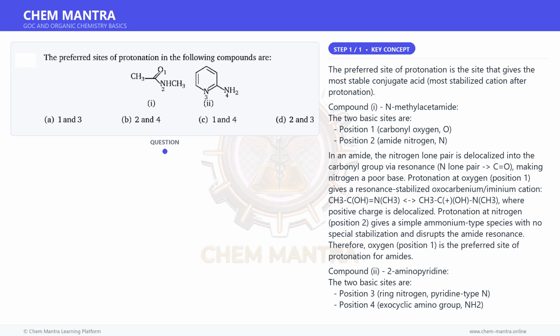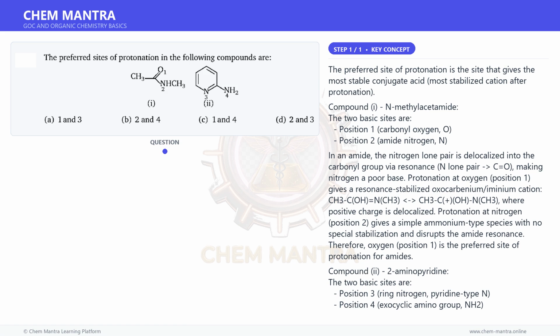Compound 1, N-methylacetamide. The two basic sites are position 1, carbonyl oxygen O, and position 2, amide nitrogen N. In an amide, the nitrogen lone pair is delocalized into the carbonyl group via resonance, N lone pair to C=O, making nitrogen a poor base.